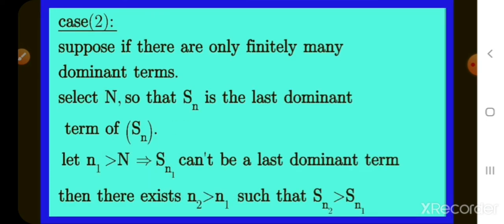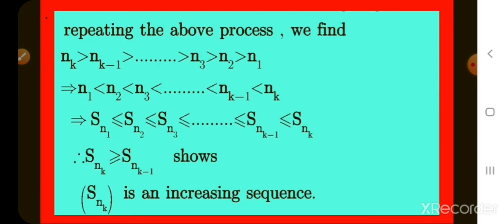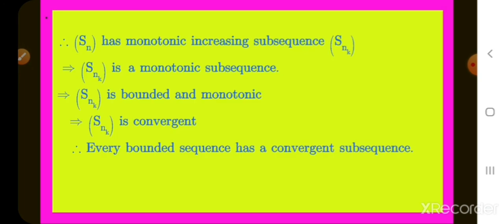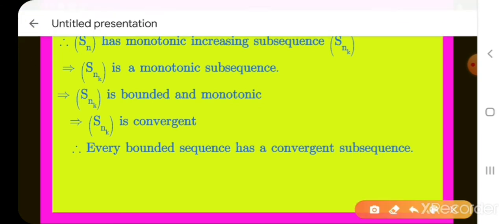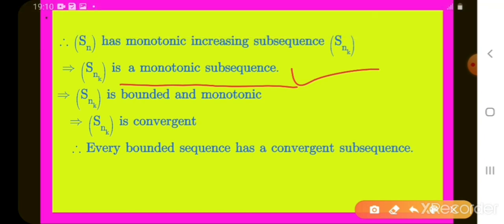In case 2, suppose there are finitely many dominating terms, so that Sn is the last dominant term of Sn. Let n1 less than n2 less than n3 and so on, up to nk minus 1 less than nk. So Snk is an increasing sequence. Therefore Sn has a monotonic increasing subsequence. From case 1 and case 2, Snk is a monotonic subsequence.